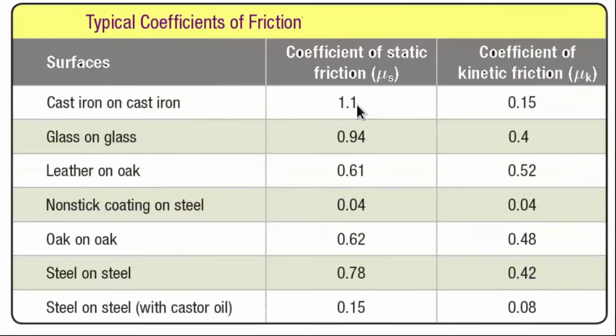These are typical values of the coefficients of friction. These are the different types of materials: cast iron on cast iron, glass on glass, leather on oak, non-stick coating on steel, oak on oak, steel on steel, steel on steel with castor oil as lubricant. So the coefficient of static friction, well, these are the typical values, and you can see that the kinetic friction coefficient is much less than the static friction.